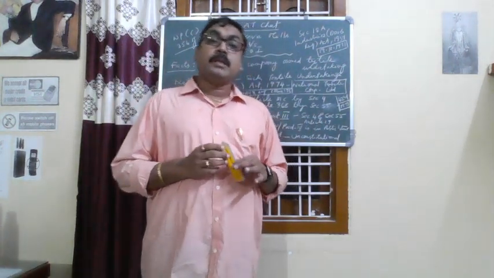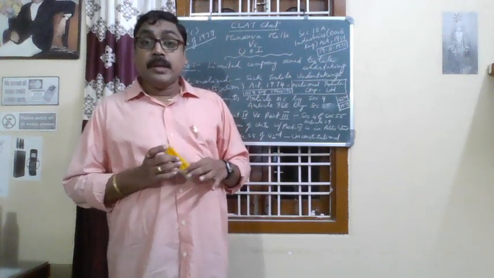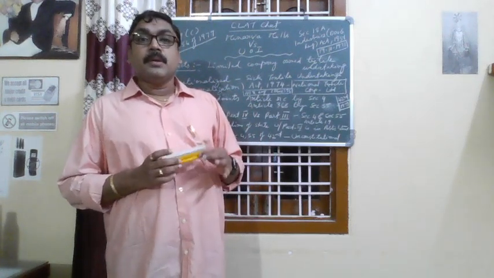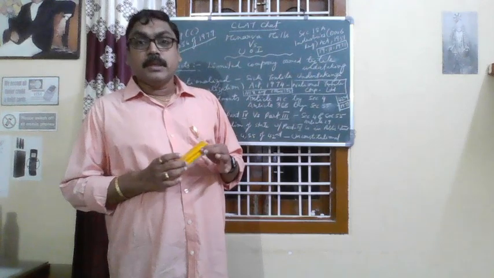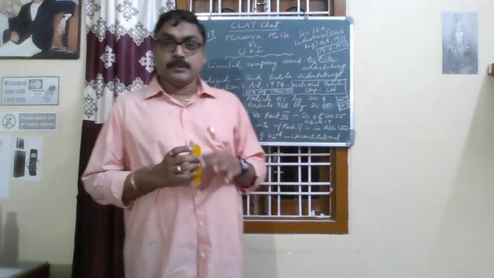You know that according to Article 19(1)(g), the right to business is a fundamental right. And